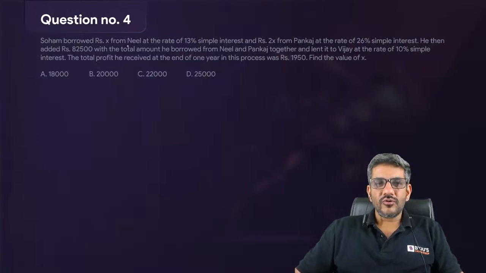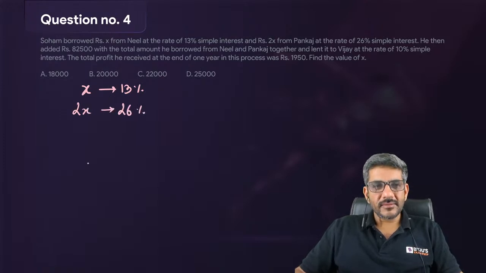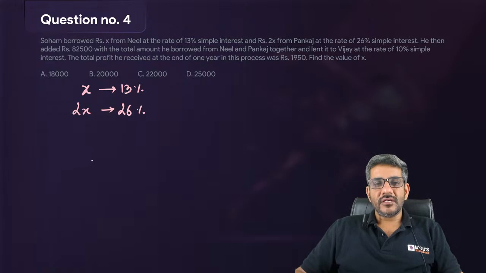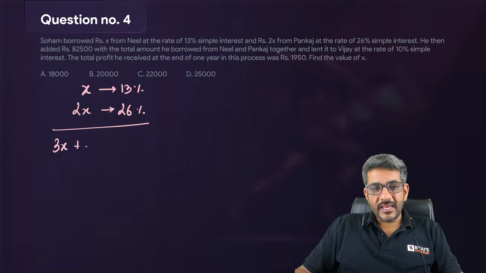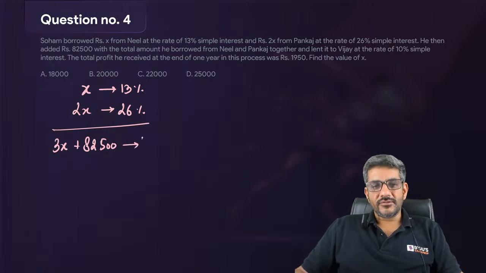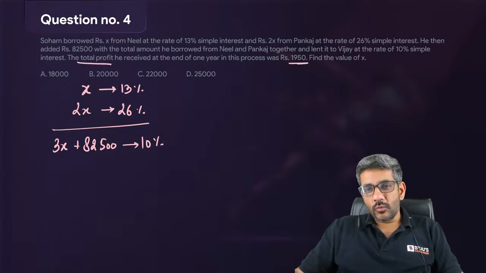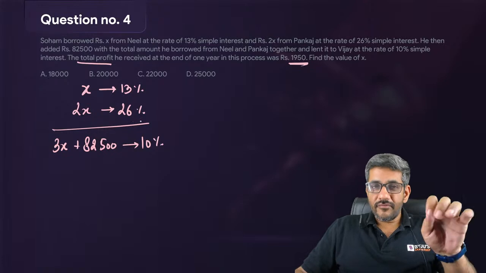It says Soham borrowed rupees X from Neil at the rate of 13% simple interest. So he borrowed X rupees at the rate of 13% simple interest, and 2X rupees from Pankaj at the rate of 26% simple interest. He then added 82500 with the total amount he borrowed. So he borrowed X plus 2X, that is 3X. He added 82500 in this, and lent it to Vijay at the rate of 10% simple interest. So he gave this at a rate of 10%. The profit he earned is 1950. Find X.